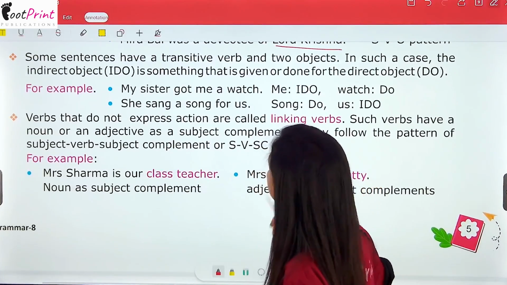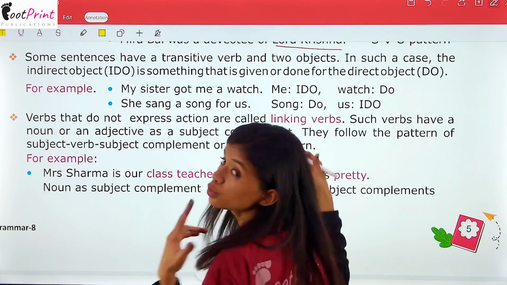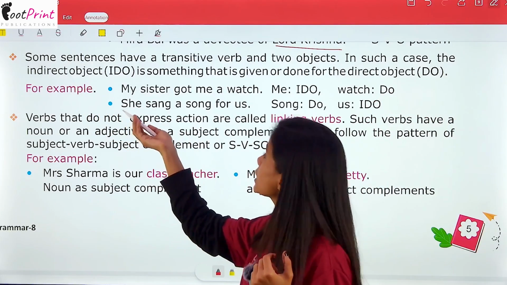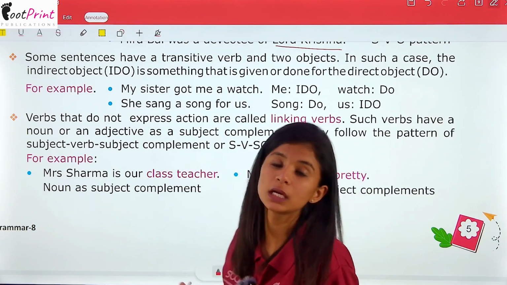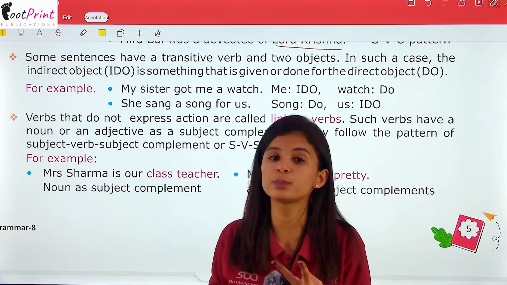And let's move further. Some sentences have a transitive verb and two objects. In such a case, the indirect object is something that is given or done for the direct object. अब कुछ sentences ऐसे होते हैं जिनमें एक transitive verb होती है और दो objects होते हैं.